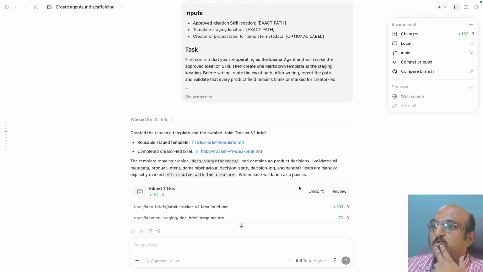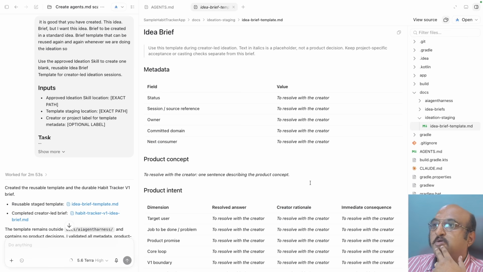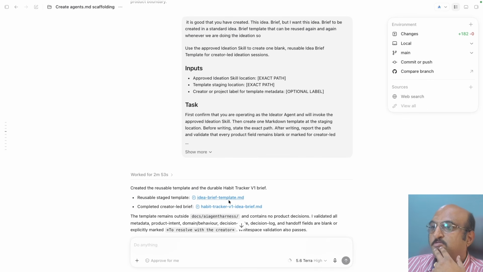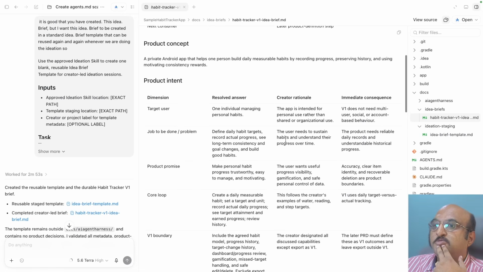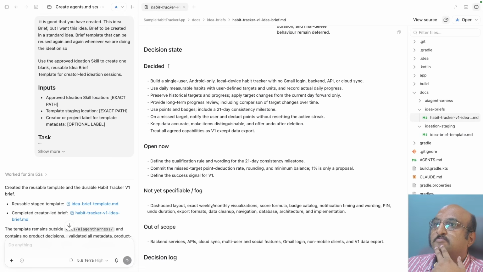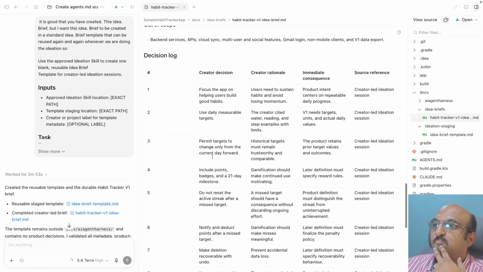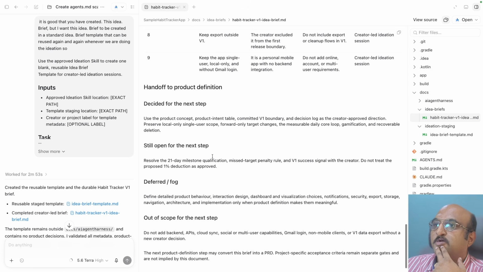A few moments later. So you can see that it has created a template. Yeah, this is a pretty good template. And then it has captured the idea brief in this particular format. So it has also captured what is decided, what is open now, and what is not yet specified, and what is out of scope, what are the decisions that have been taken, and hand off to product definition.